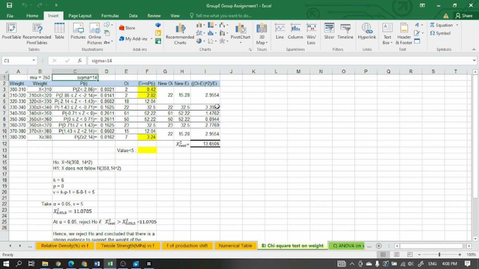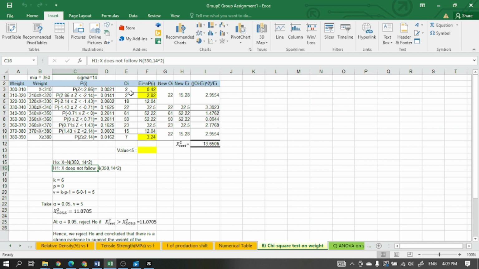This is the goodness of fit test we did, and this is our hypothesis. The null hypothesis is that X follows the normal distribution, and the alternative hypothesis is that the weight does not follow the normal distribution.